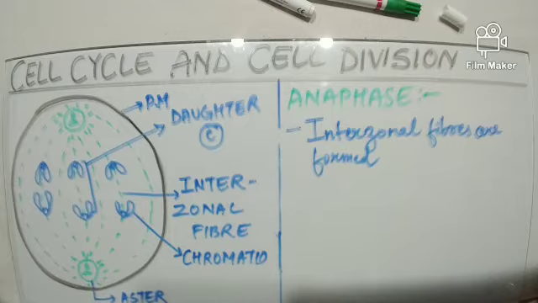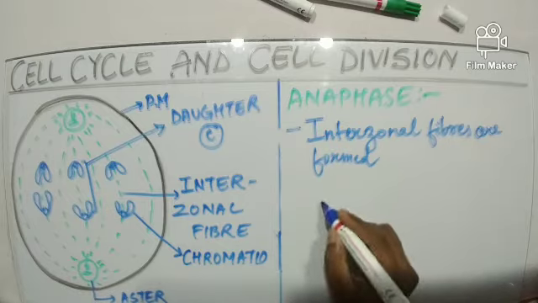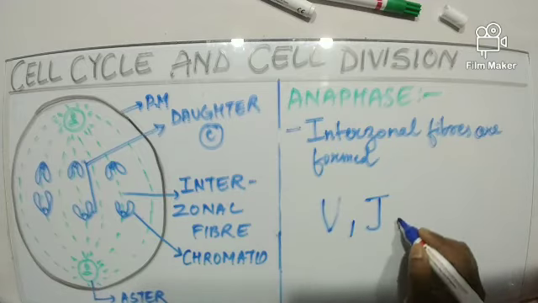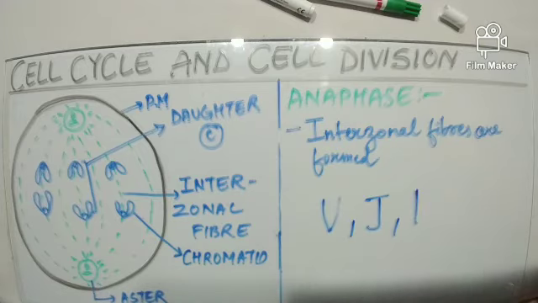Now this is the time when we can observe chromosomes appearing in different shapes. They can appear as V shape, or J shape, or I shape. So on the basis of the position of the centromere, the anaphasic chromosomes show different shapes.